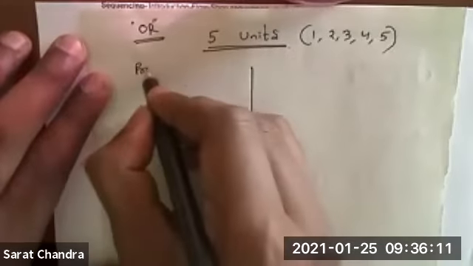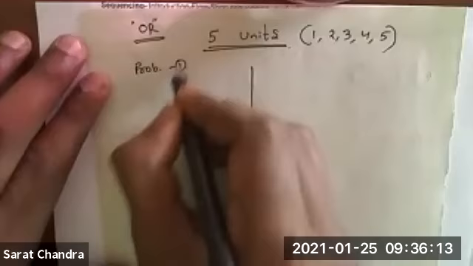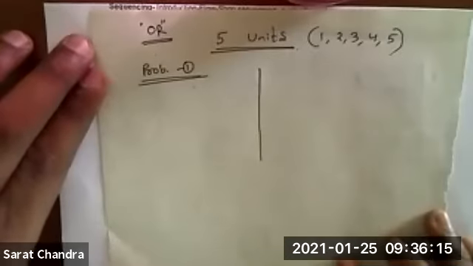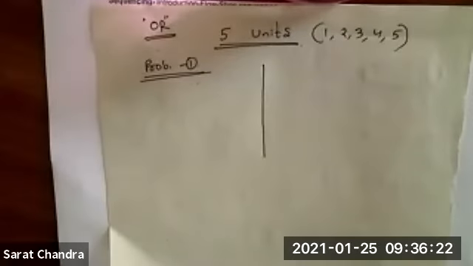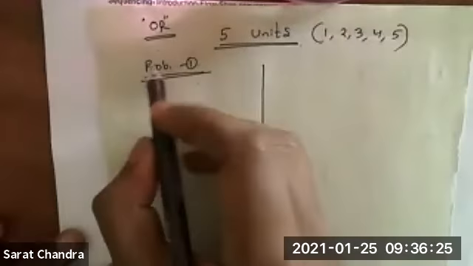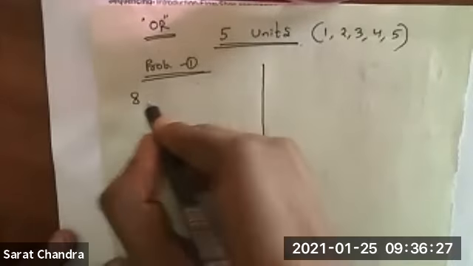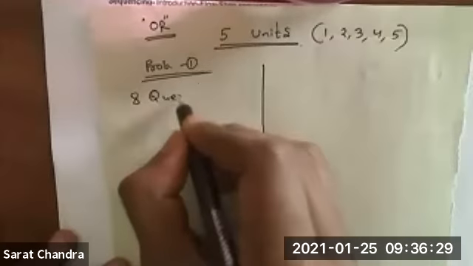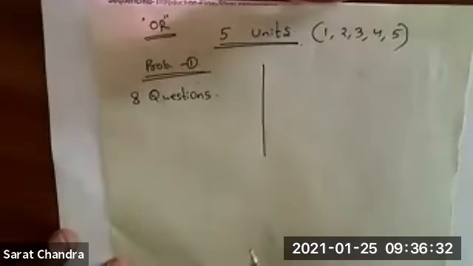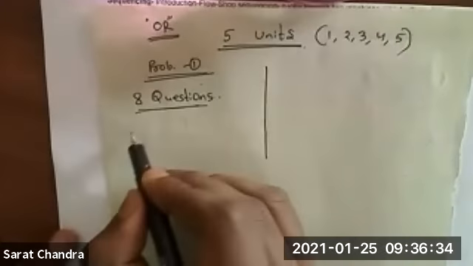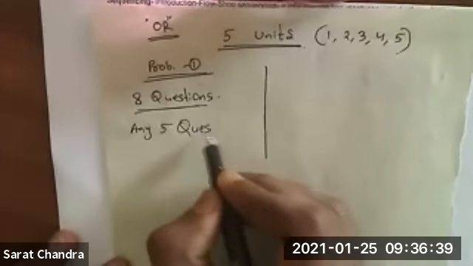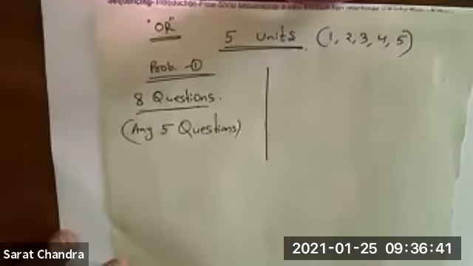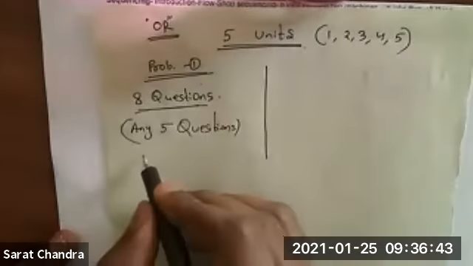What is the first probability? It is the question paper pattern you got in the last semester: a total of 8 questions, out of which you have to answer any 5, and each question was 15 marks.